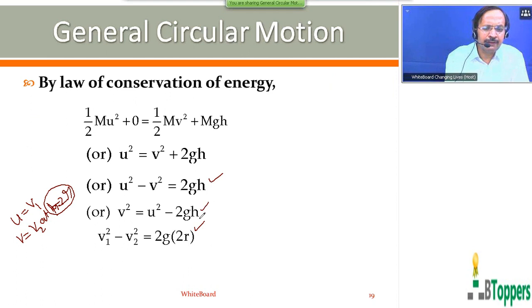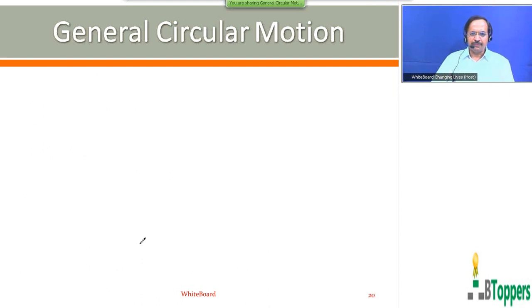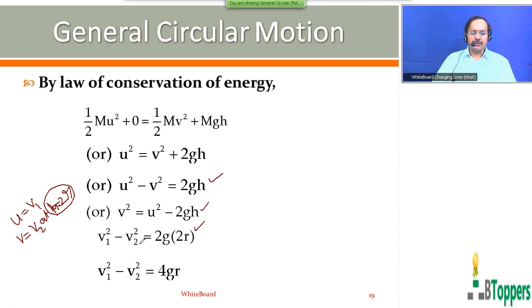Of course, by using this equation, you can find the magnitude of velocity at any particular height h above the lowest position, not only at the highest position. You can find the value of v at any particular point in its path between the lowest position and highest position. So you get v1 square minus v2 square equal to 4gr. Those who are writing the notes can take a pause and finish writing the notes up to here.